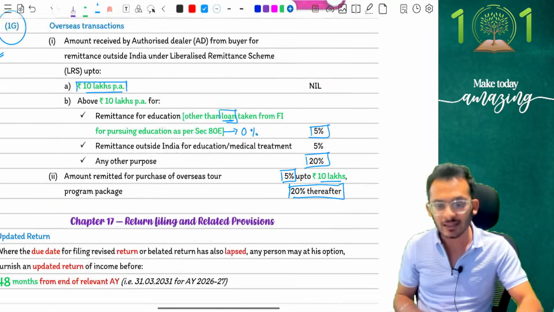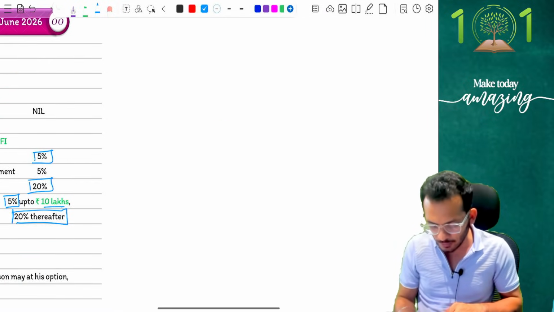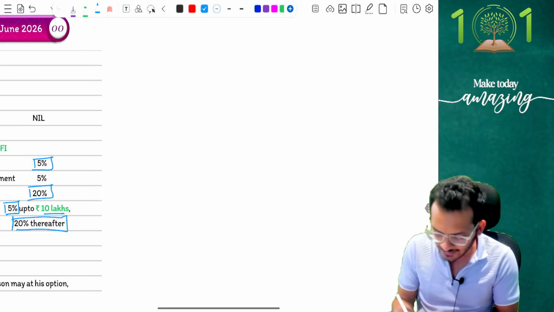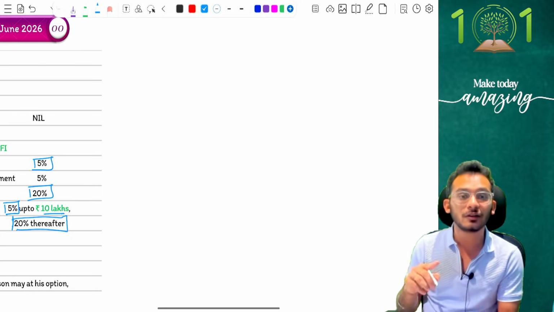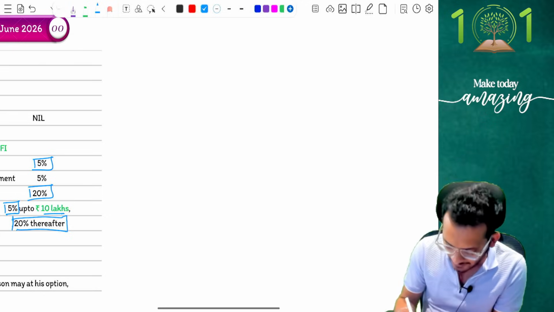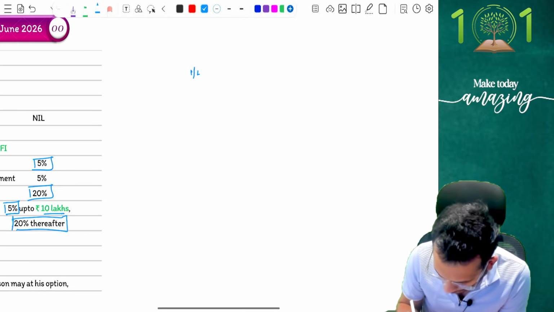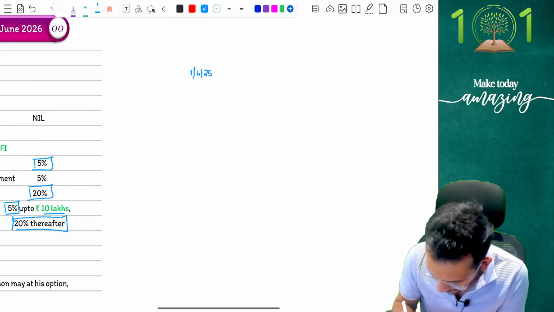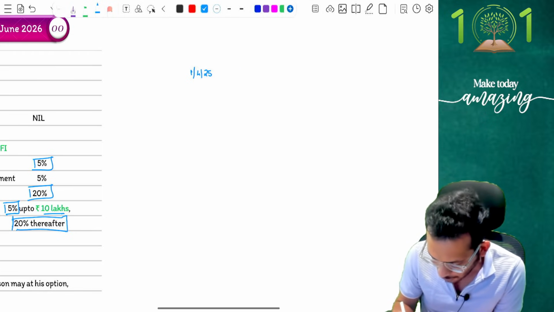Clear? Yes, just to clarify this a little better, let me give you a small example. Let's see if you understand the example. Say there is a person who's going to start making LRS payments. The LRS payments are like this. On 1st April 2025, he has made a payment of, let's say, a gift to his sister.